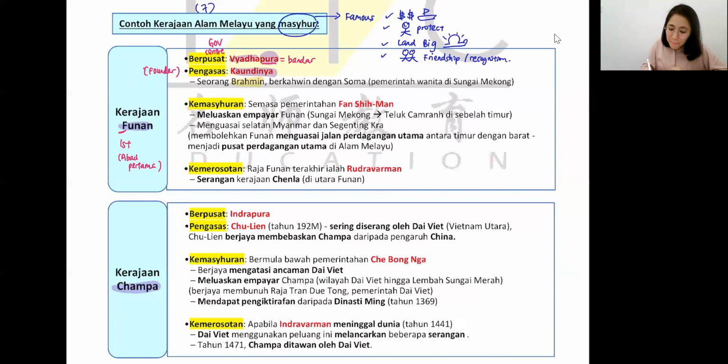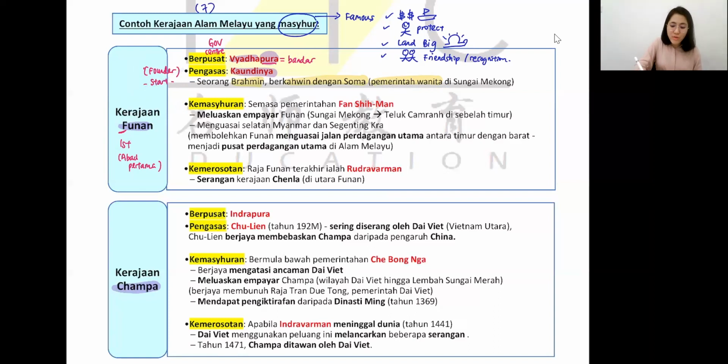He's a religious leader berkahwin dengan Soma. Siapa itu Soma? Soma ialah pemerintah wanita. So she's a female leader dekat ini Sungai Mekong. So because Kaundinya married this female leader Soma, he got this opportunity and he started this Funan kingdom di Sungai Mekong. That's how everything started. The founder, that's how they start. Okay, so this is the government center, you know where's the government office, the palace, and the founder is Kaundinya.